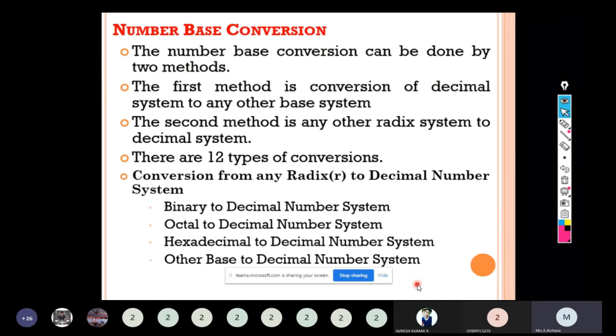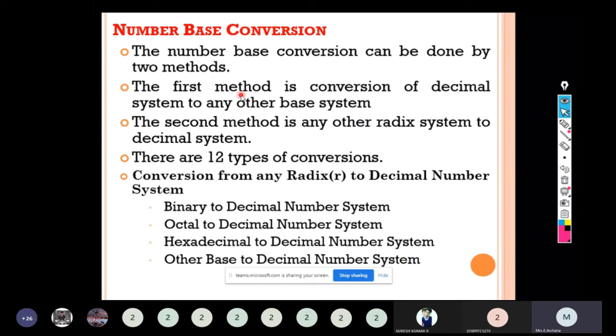The next topic we are going to see is number base conversion. How to convert one number system to another number system. We have seen 4 types of number system. In this topic, we are going to discuss how to convert one number system to another number system. It can be done by 2 methods.